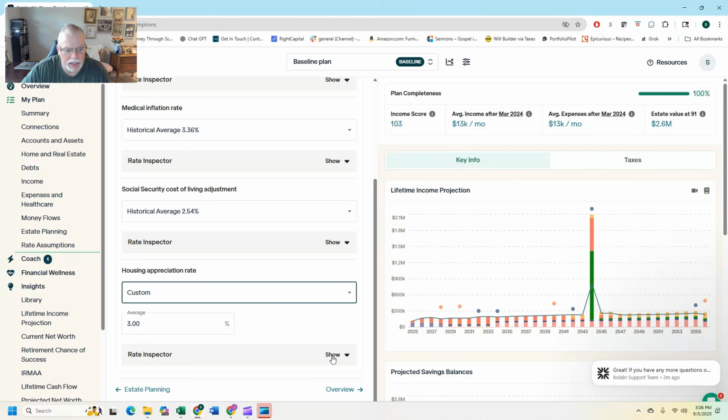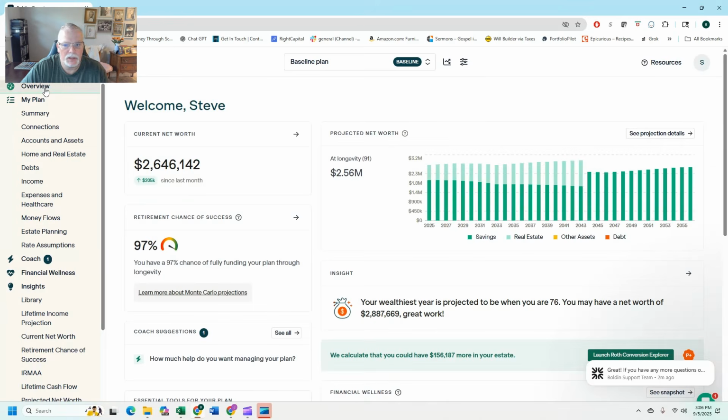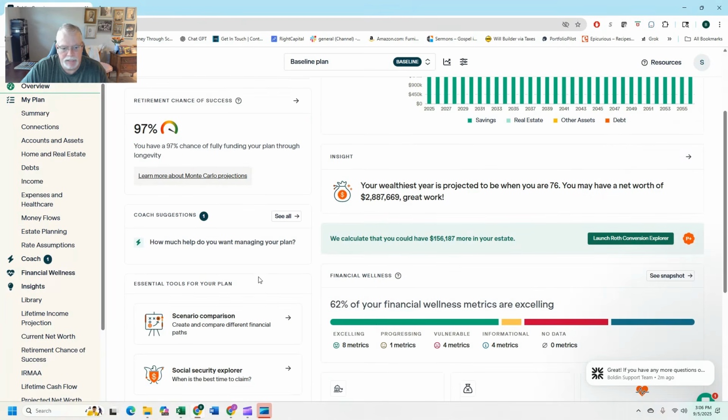So that was what it was. So let's see here. I don't know what the rate inspector is. Average, whatever. I don't care. So I just put in my own custom one. Let's see. What are some other? You know what's sad to say? That is pretty much all of the defaults, outside of stuff that you do with accounts and things like that. And obviously, I don't think there's anything here. No, it's just account settings. I don't think there's anything there. So I think that's it.